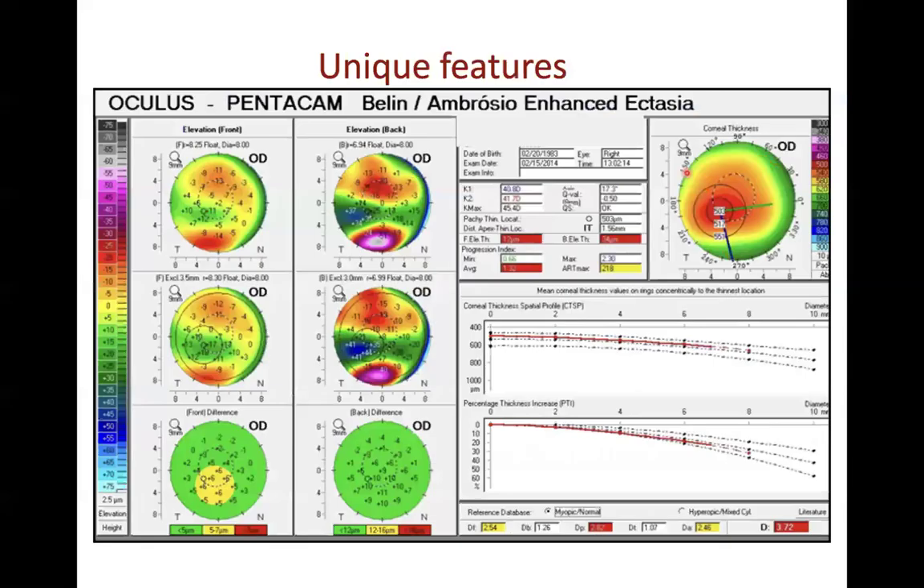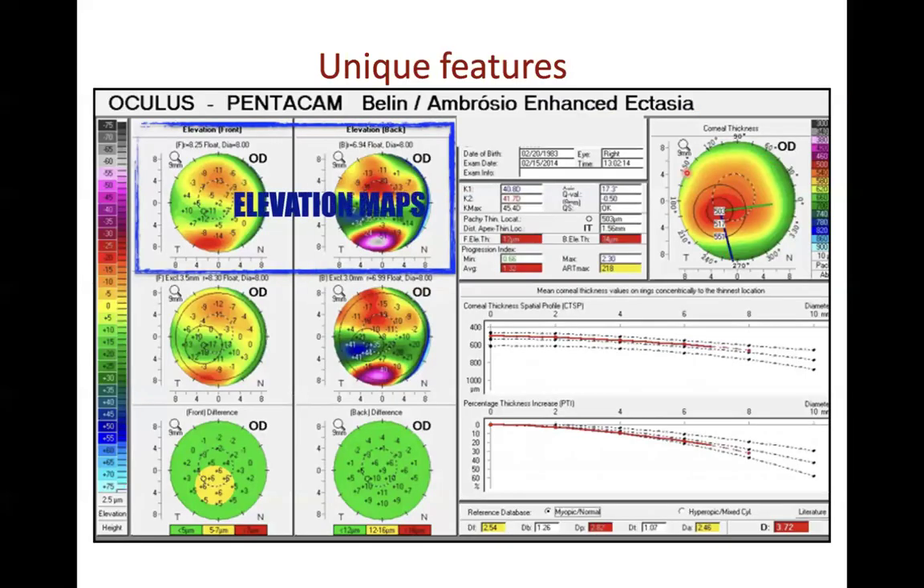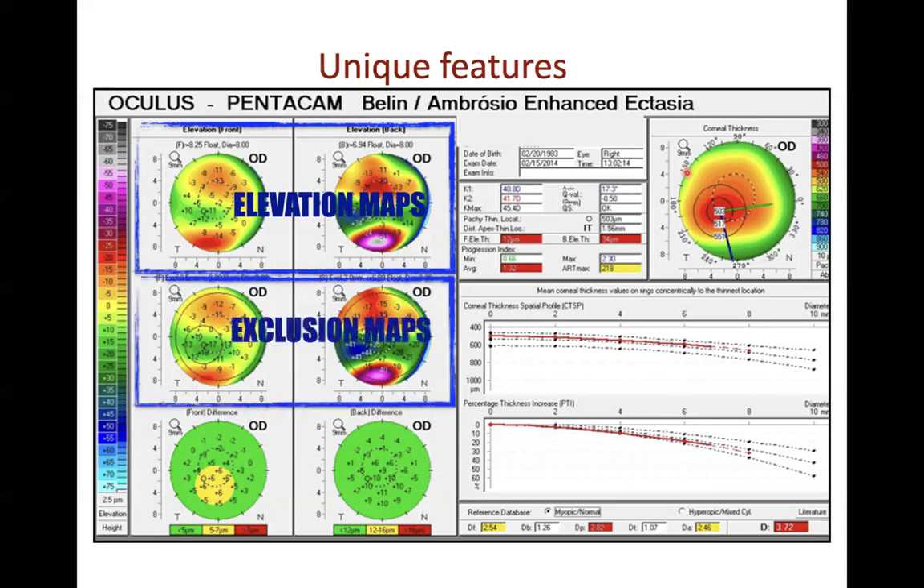Same way, now let's have a look over here. The first portion is the elevation map, as we saw in the front. The second portion is the exclusion map. The central 4 mm thinnest part is taken out, and then the best fit sphere is made.